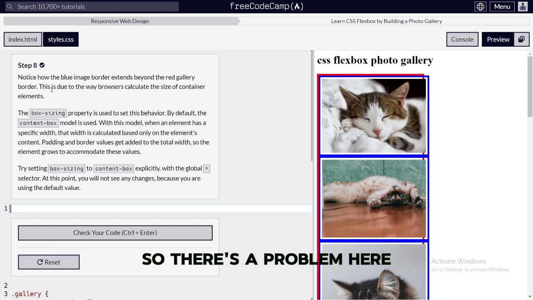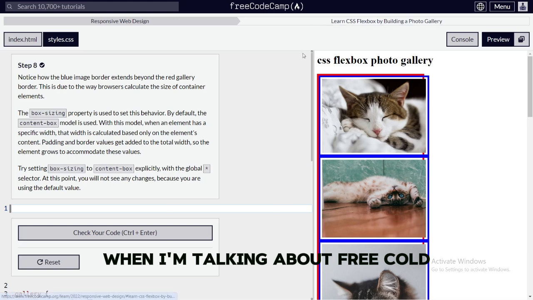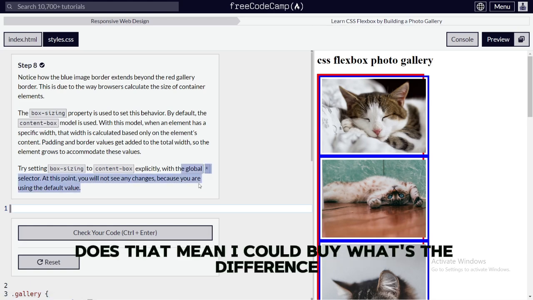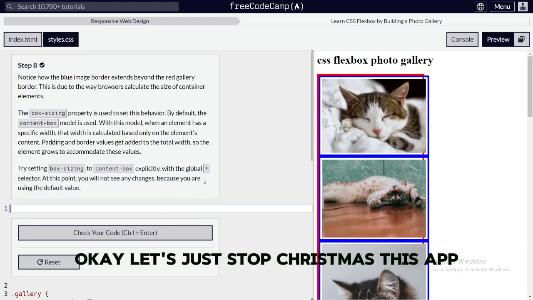So there's a problem here. That's what I'm talking about when I'm talking about the freeCodeCamp template. What is meant by the global selector? Does that mean like a body? What's the difference? Okay, let's just set up. First, let's just set up.